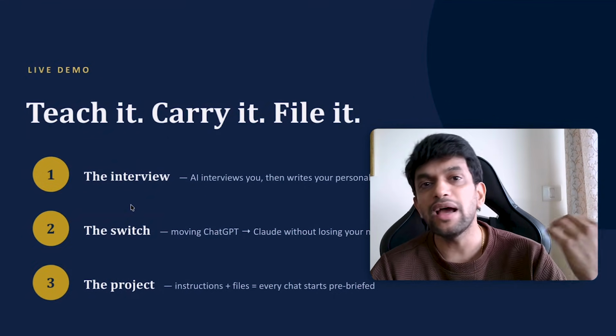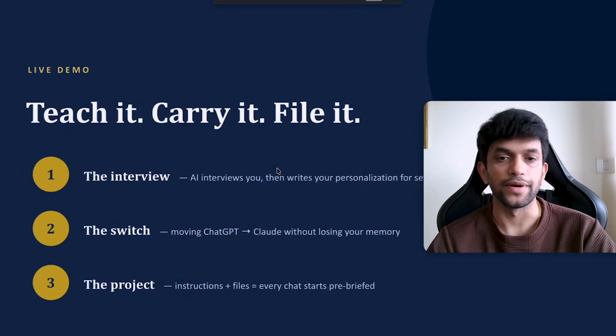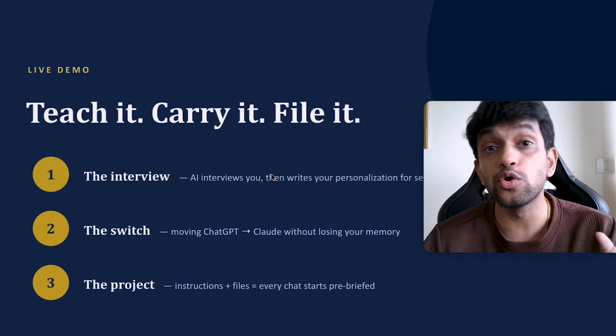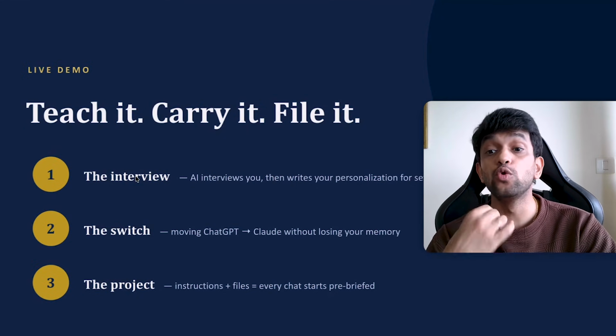Number one is, how does my AI know who I am and what I do? It has to interview me. Perfect. So what I want my AI to do first is interview me. It interviews me and it will understand who I am. There's a prompt which I have made for that. Let me show you that prompt. Here, if you can see over here, there's this prompt.